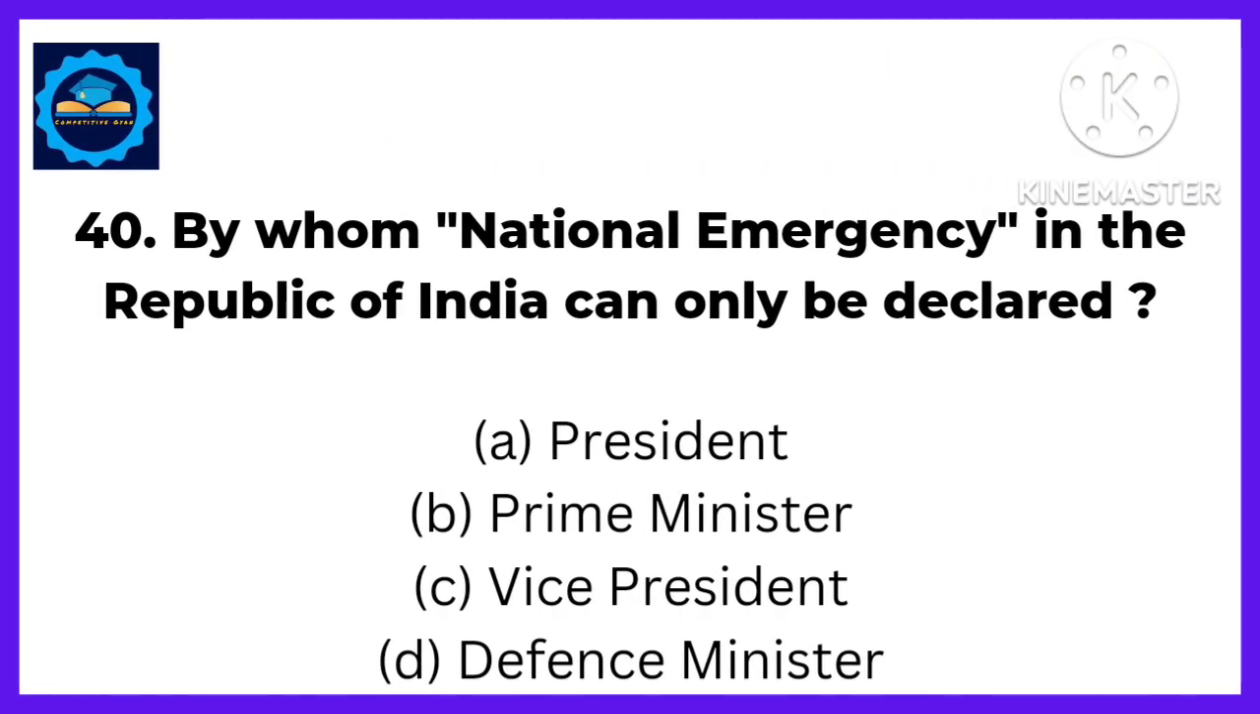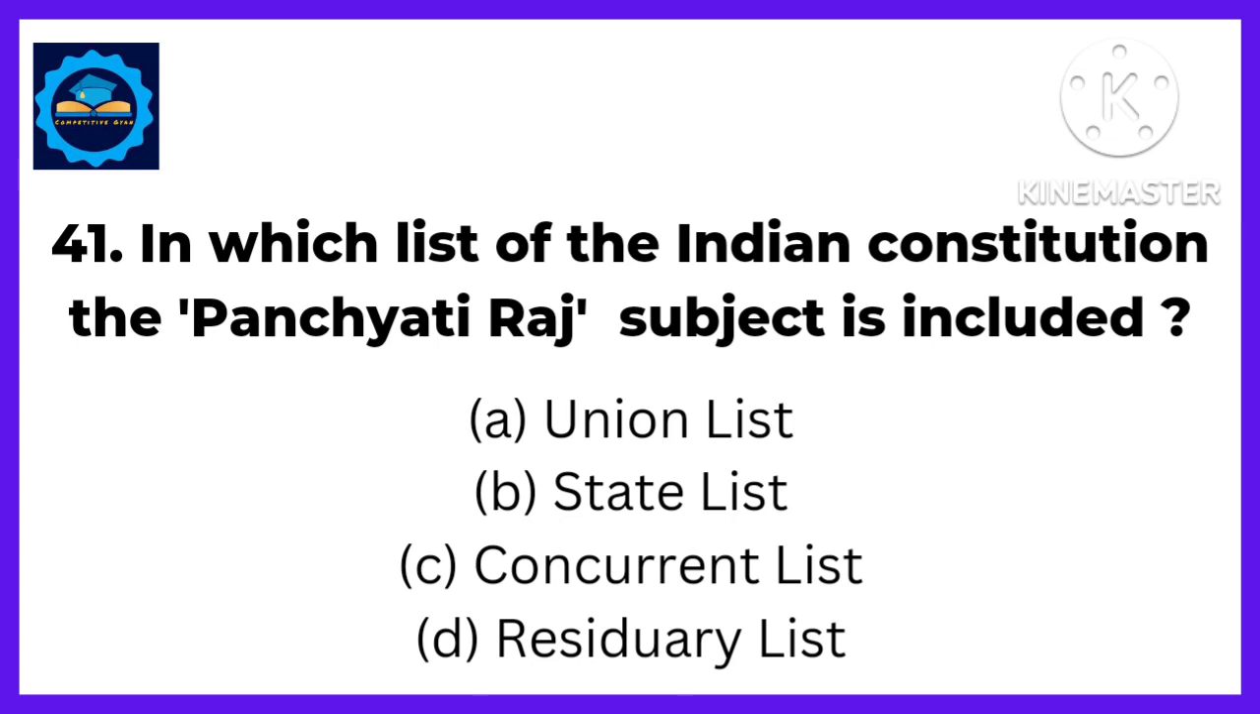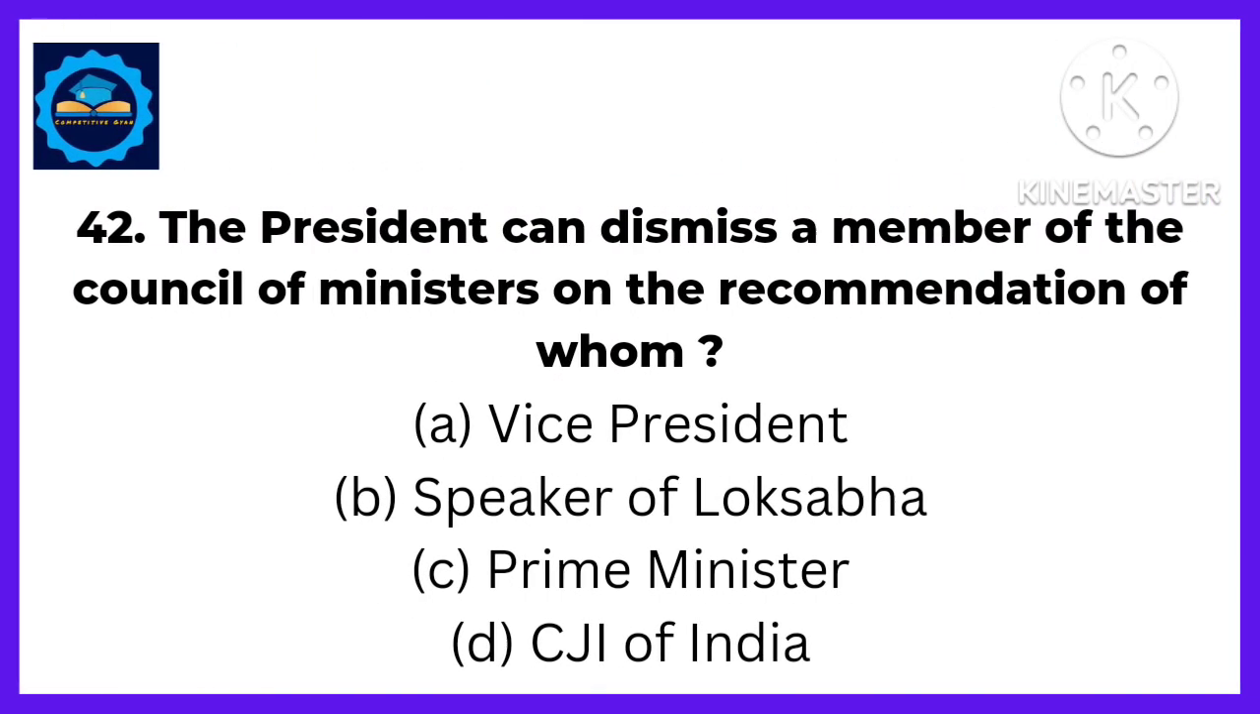Next, by whom can a national emergency in the Republic of India only be declared? Answer: by the President, the national emergency in India can be declared. Next, in which list of the Indian Constitution is the Panchayat Raj subject included? Answer: Panchayat Raj is included in the state list. Next, the President can dismiss a member of the Council of Ministers on the recommendation of whom? Answer: on the recommendation of the Prime Minister.